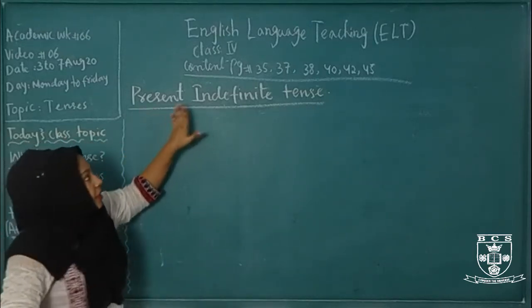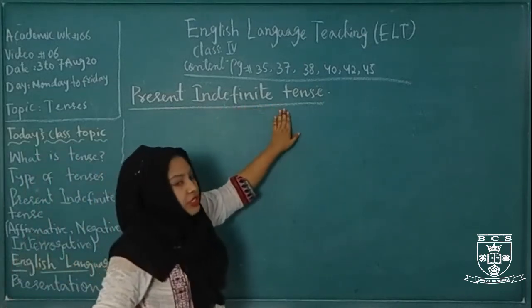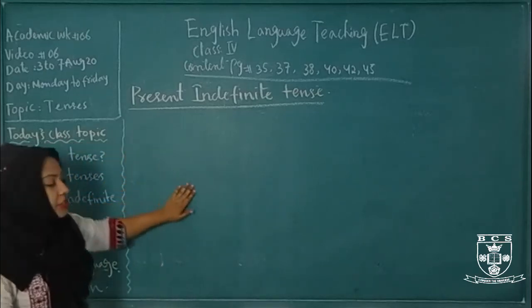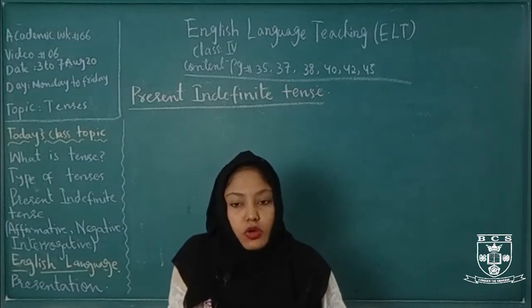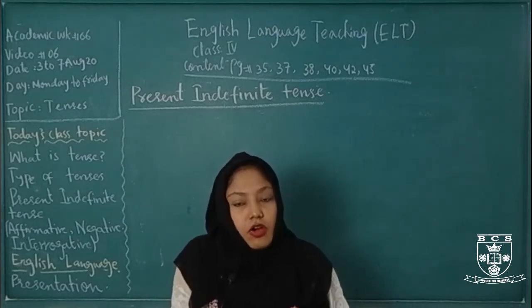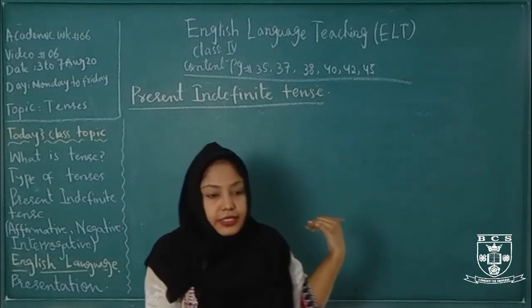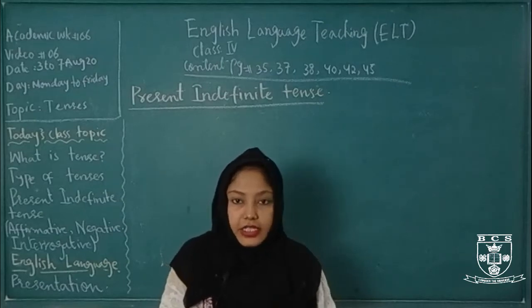Indefinite means simple work, and tense means a time. Today we learn about present indefinite tense. This tense is used to show any action that occurs on a regular basis in present time. It is used to show our daily habit, daily routine, and general truth.